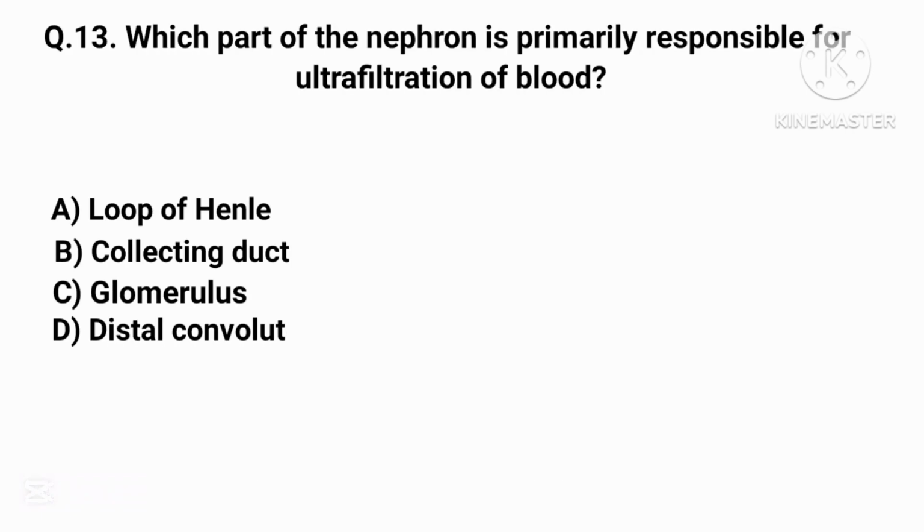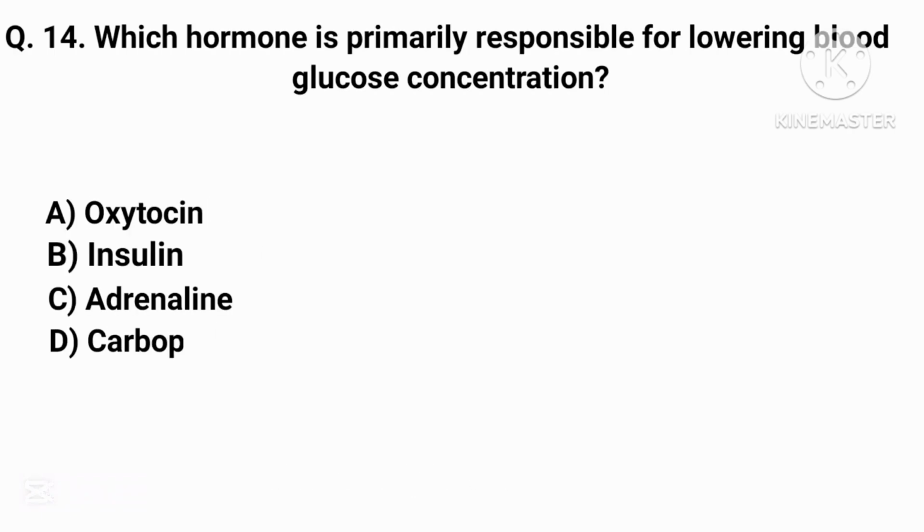Which part of the nephron is primarily responsible for ultrafiltration of blood? Correct answer is option C, glomerulus. Which hormone is primarily responsible for lowering blood glucose concentration? Correct answer is option B, insulin.